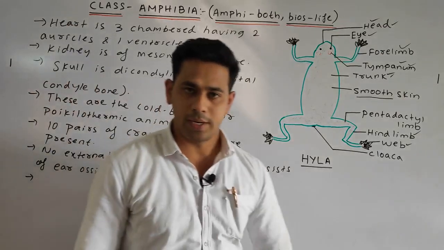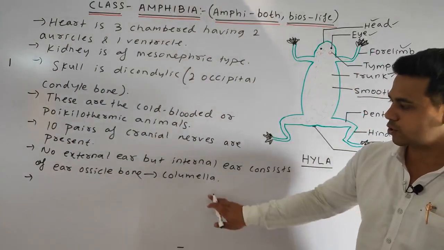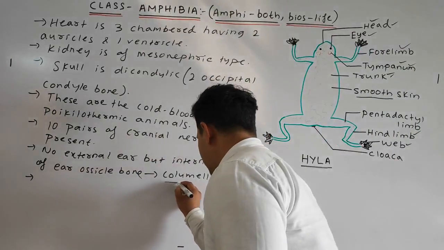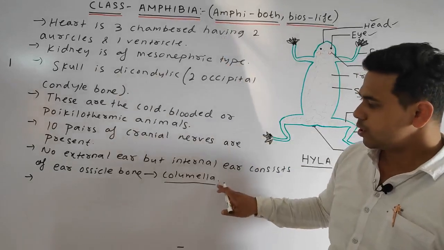The external ear is completely absent, but the internal ear consists of the ear ossicle bone called the columella. This is important. What is the ear ossicle bone present in amphibia? Then your answer will be columella.